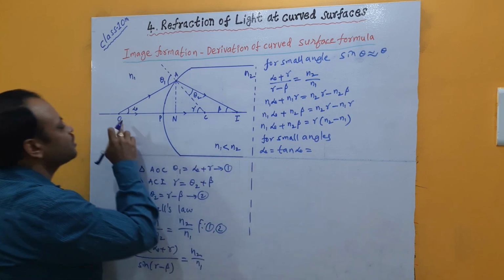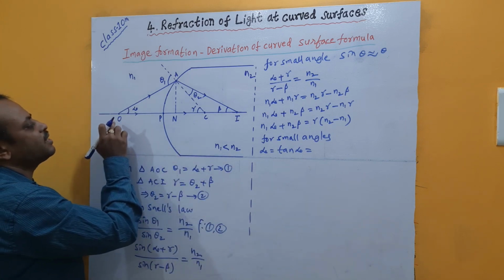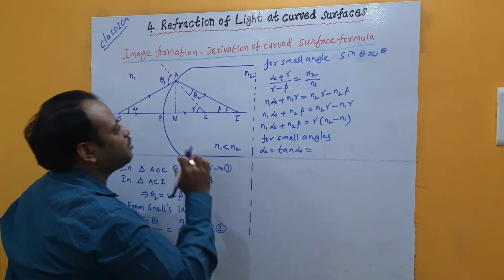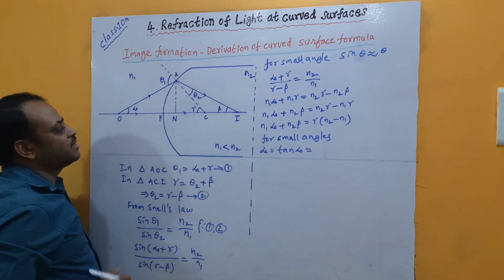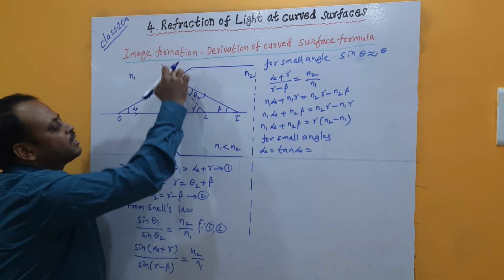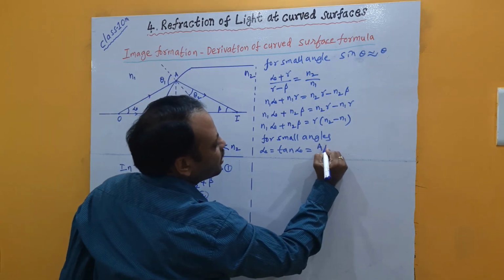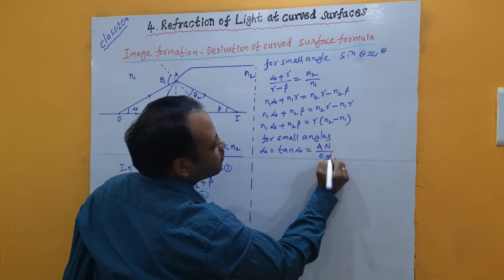Now see the picture related to tan alpha in the right angle triangle OAN. Tan theta can be written as opposite by adjacent. Here opposite side is AN and adjacent is ON, so this can be written as AN by ON.